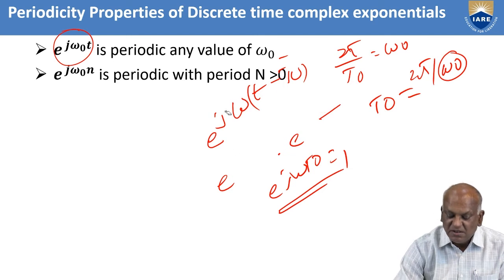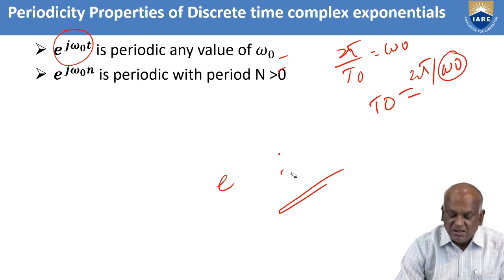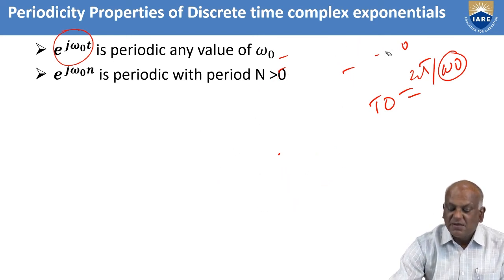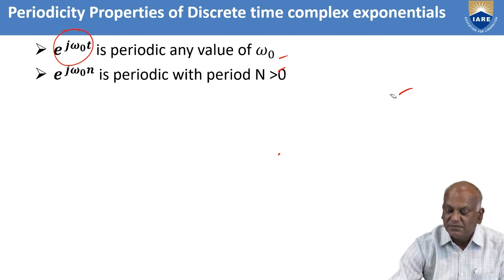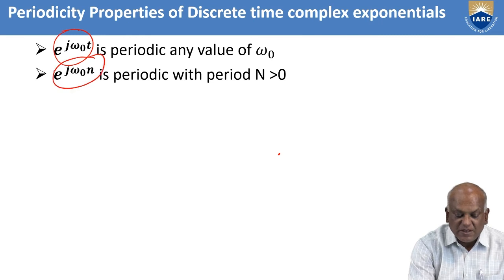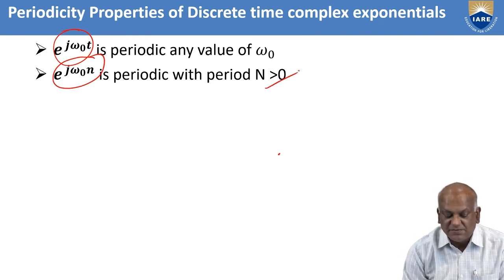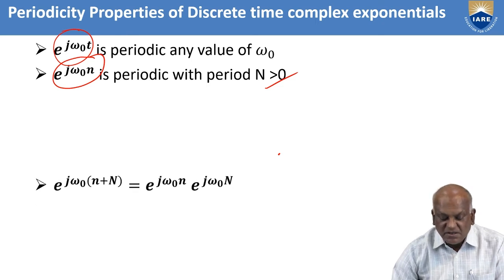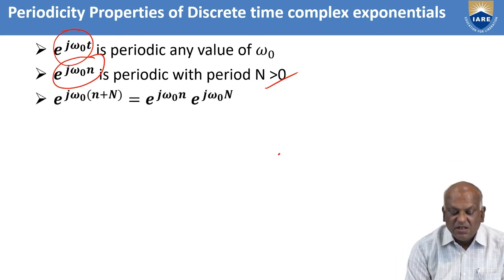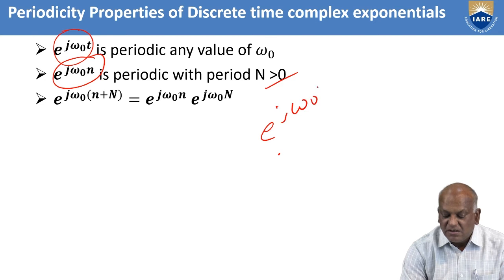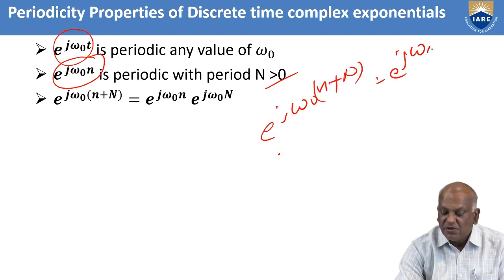Now in case of discrete time signals, e power j omega n is a discrete time exponential signal, periodic with period N. Periodic means that e power j omega naught (n plus capital N) equals e power j omega naught n.